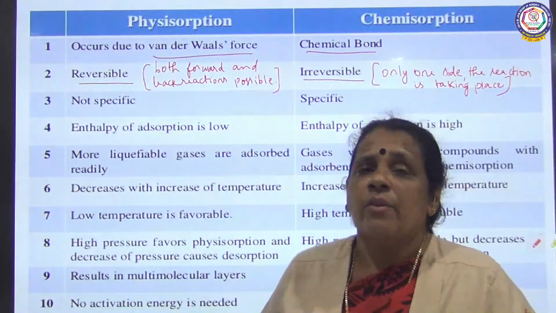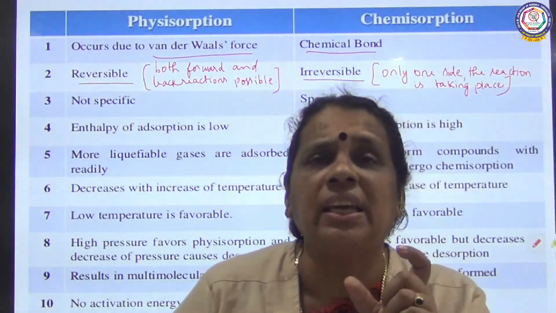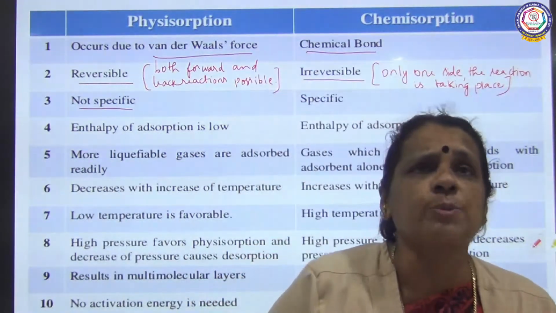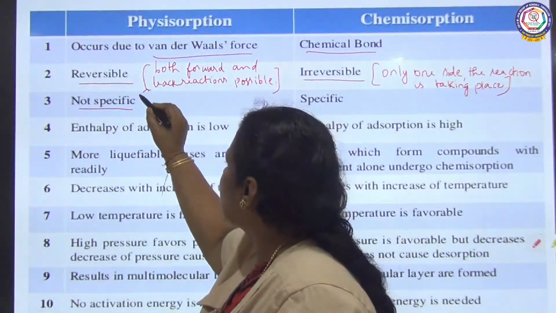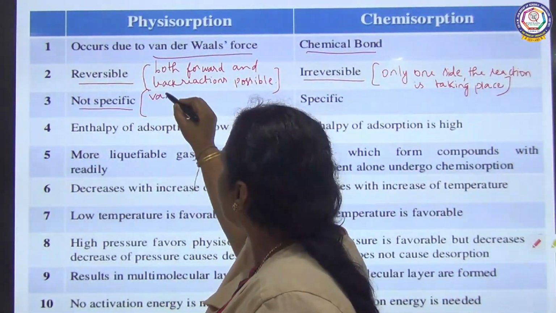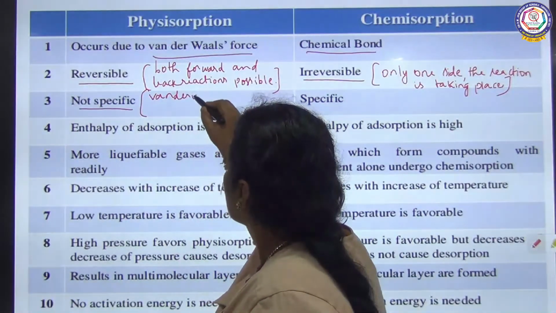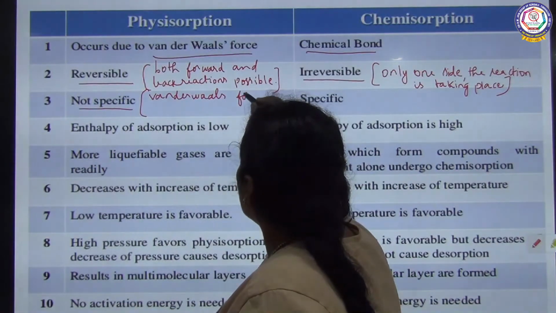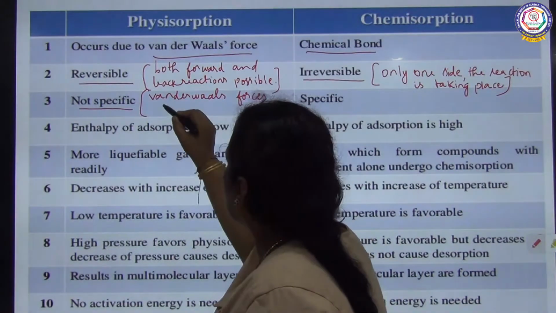The next one is specificity. Physical adsorption is not so specific. Why is it not so specific? Because van der Waals forces are universal.